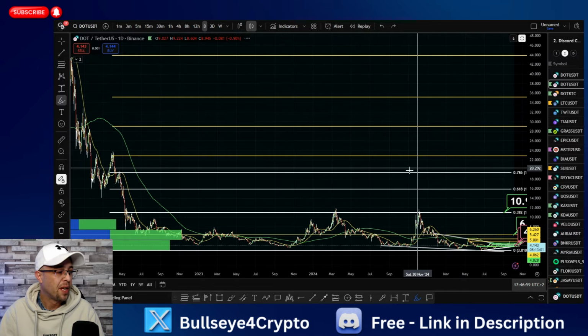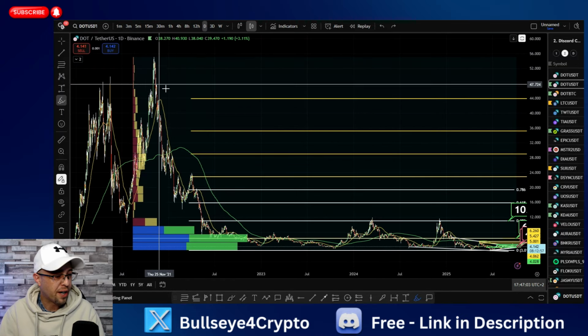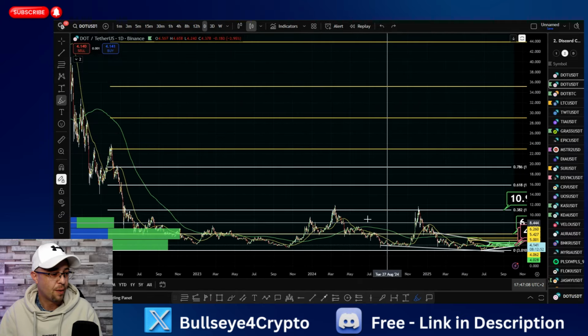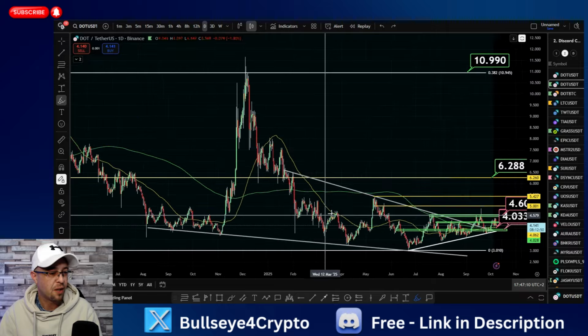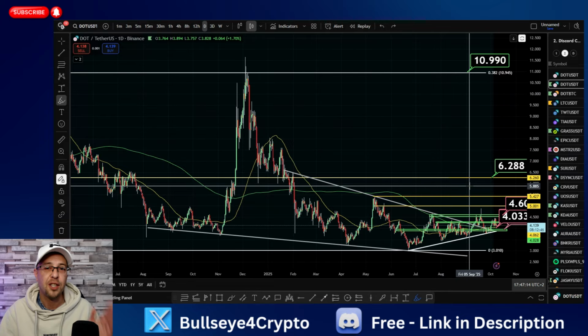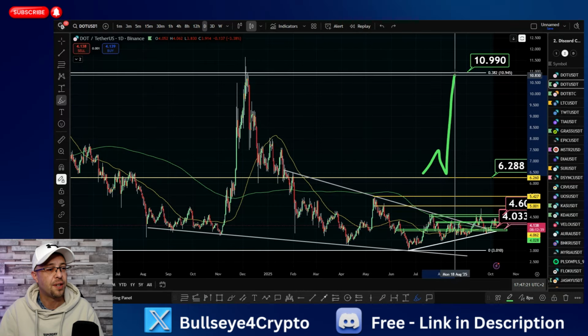Why is that important? Because that is the biggest area of traded volume, all the way from the bull market high, all the way to the bear market low, including where price action is now. Biggest area of traded volume, $6.28. That's going to be a key point that we need to overcome in the short term. So we're going to need a volatile spike to be able to get up there. But once we get up there and hold that as support, then you'll see little resistance all the way to $10.